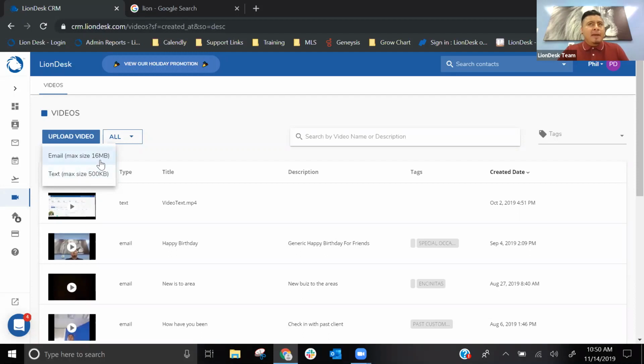For emails, 16 megabytes, again, depending, it ranges between 2 minutes to 3 minutes. Text messages, they can range between like 15 seconds to 25, 30 seconds. So again, that depends on the quality of the camera, the definition, how long you record. But you'll be able to click on any of these.